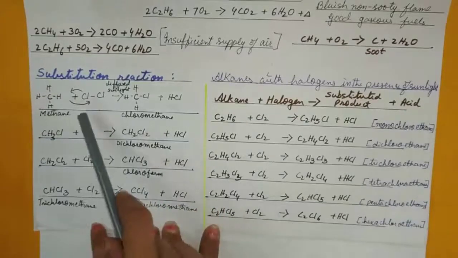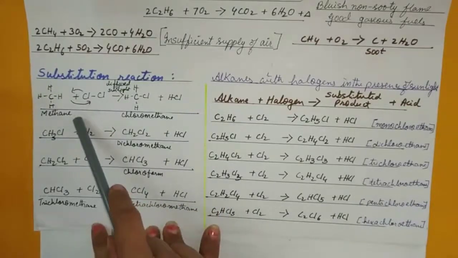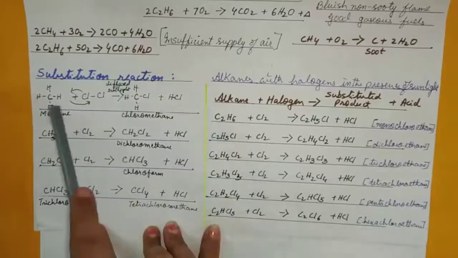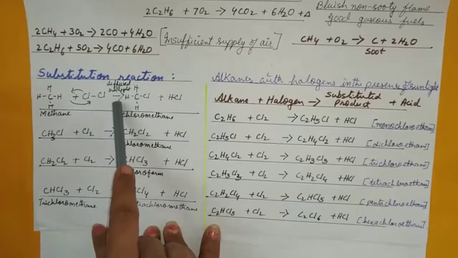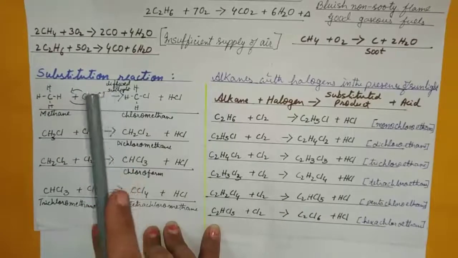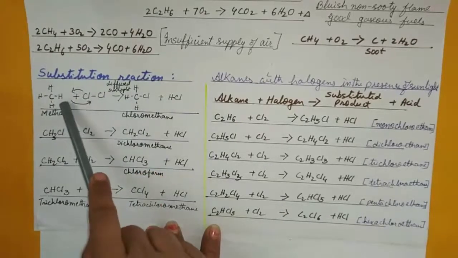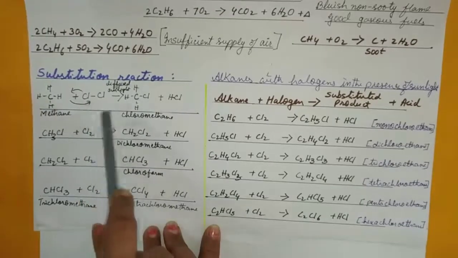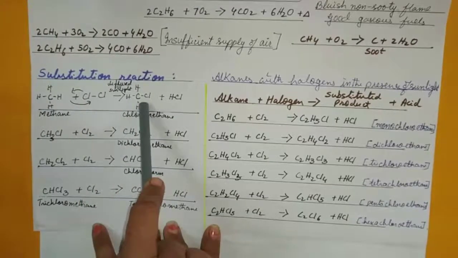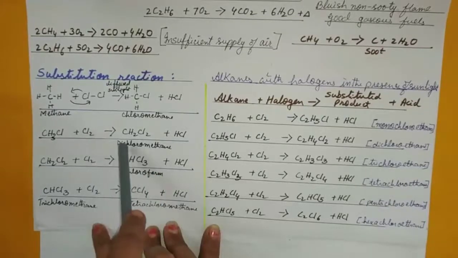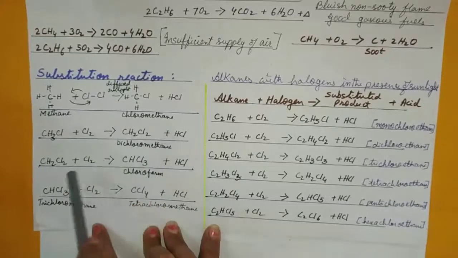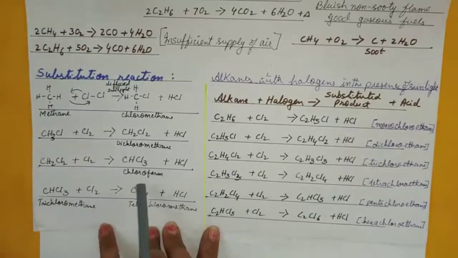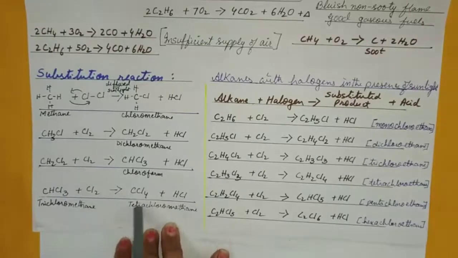Whenever the alkane, in this case we have shown for methane and ethane, reacts with chlorine in diffuse sunlight, in every step one hydrogen from the alkane is replaced by one halide. Like this is chloromethane. Further reaction, dichloromethane. Further reaction, trichloromethane, which is also known as chloroform, and then tetrachloromethane.